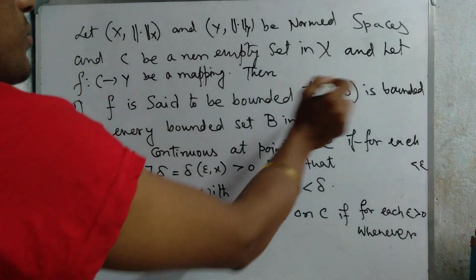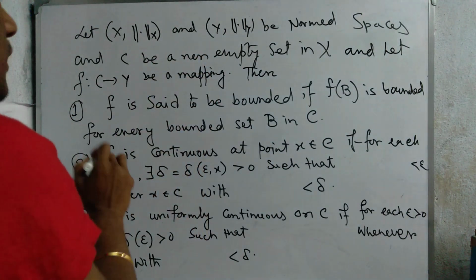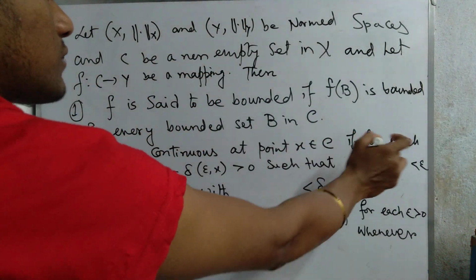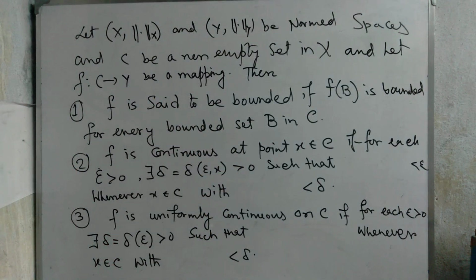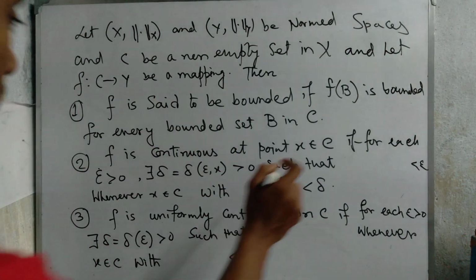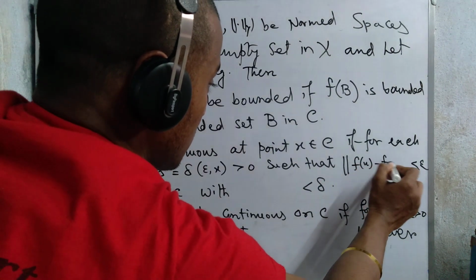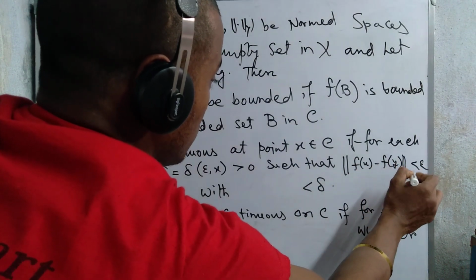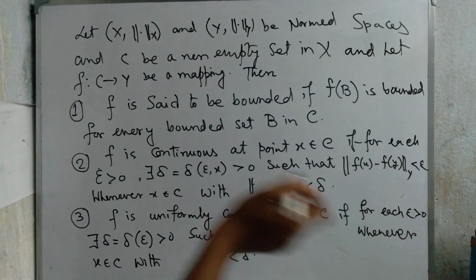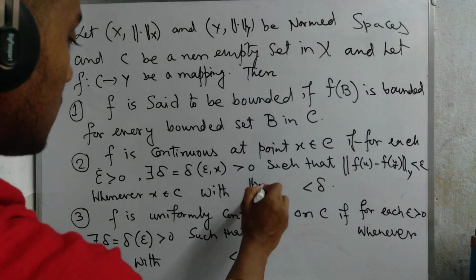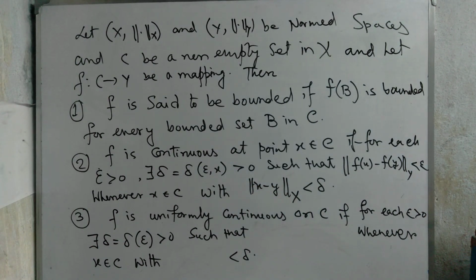Then f is said to be bounded if f(B) is bounded for every bounded set B in C, and f is continuous at point x belongs to C if for each epsilon greater than 0 there exists delta(epsilon, x) greater than 0 such that norm of f(x) minus f(y) with respect to norm Y is less than epsilon whenever y belongs to C with norm of x minus y with respect to norm X less than delta.